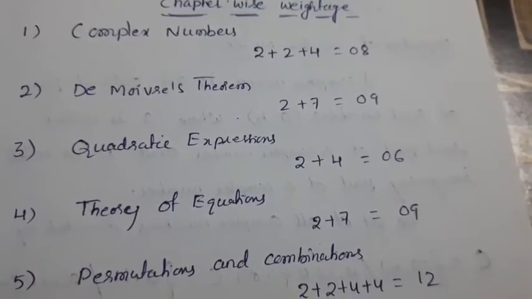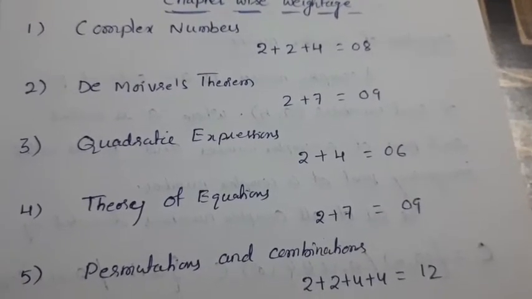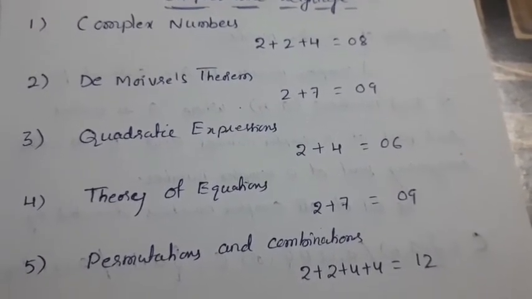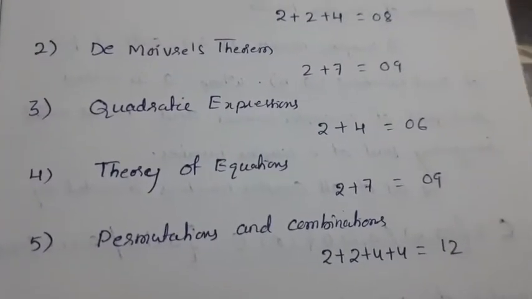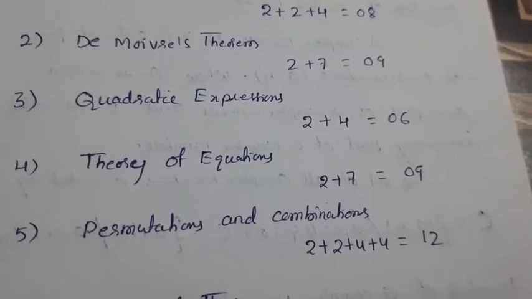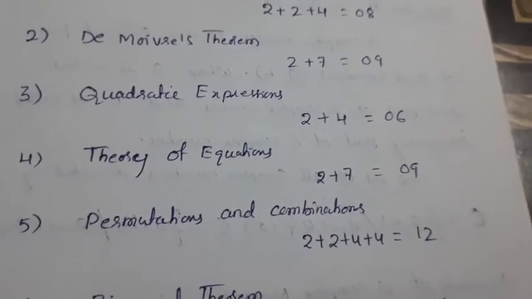That means a very short answer and a short answer. Total marks is 6 marks. And from the fourth chapter, theory of equations, we get a very short answer and a long answer. That is 2 plus 7, total 9 marks.